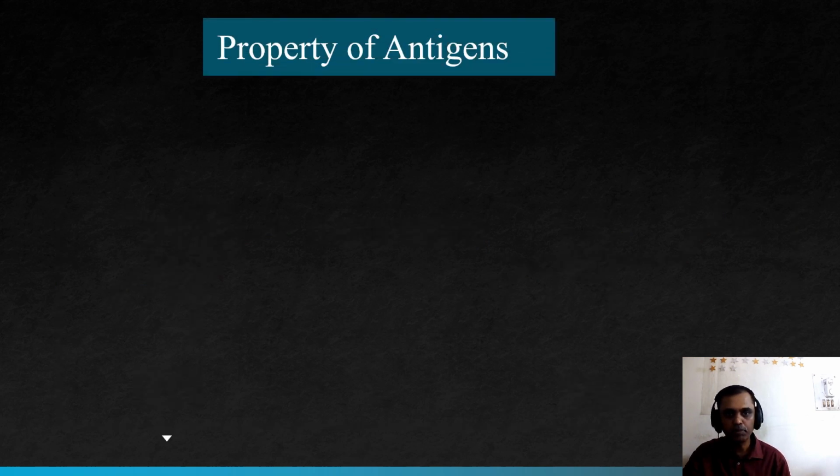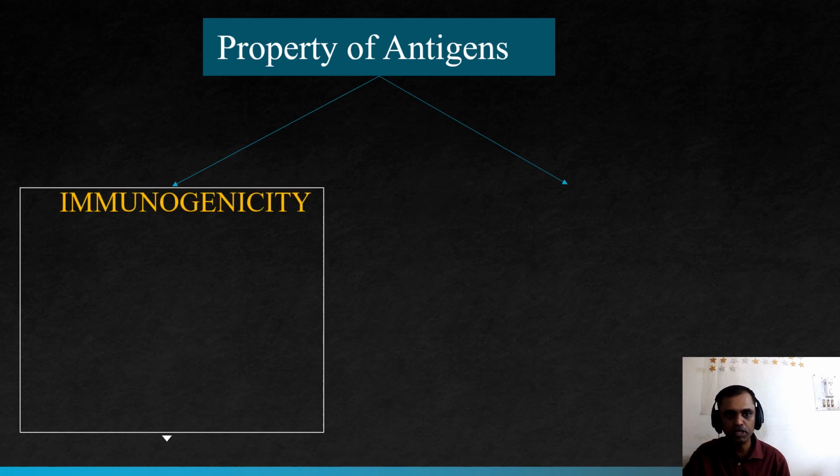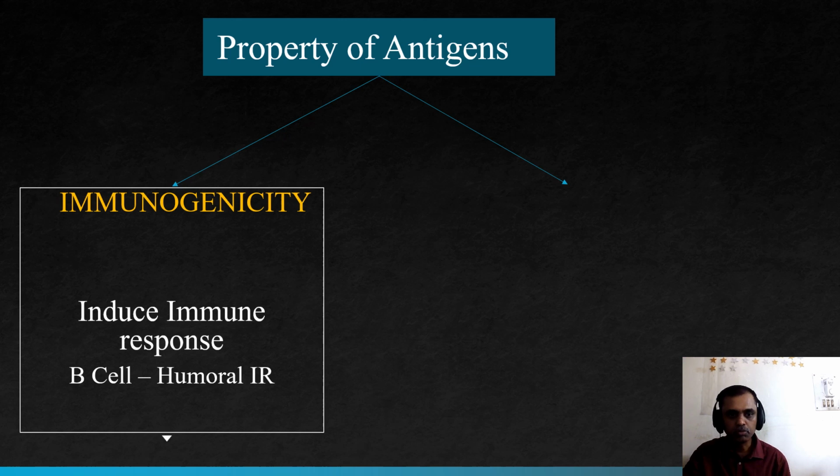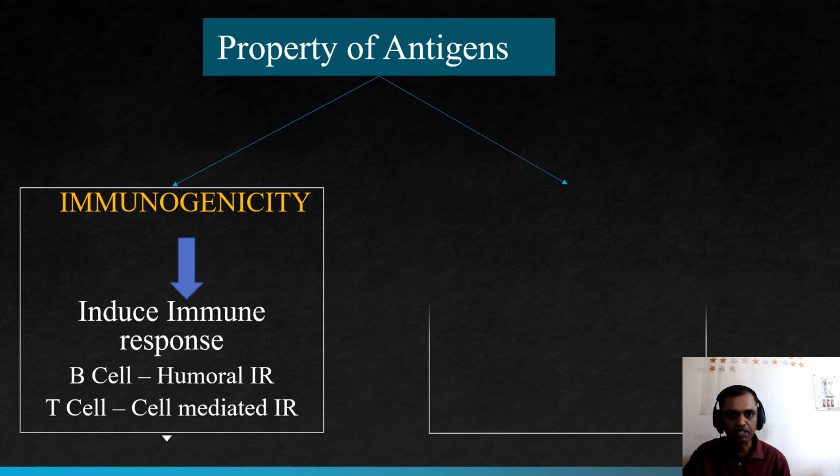Let us study the properties of antigens. There are two properties. The first property is known as immunogenicity. What is immunogenicity? It is simply the ability to induce the immune response. Any antigen able to induce the immune response has immunogenicity. The antigen acts on the B cell to produce humoral immunity, that is antibody mediated immunity, and on T cells to produce cell mediated immune response. That is one property of antigen.